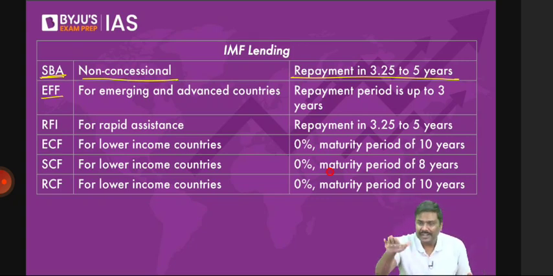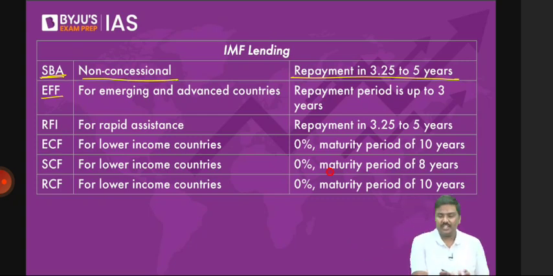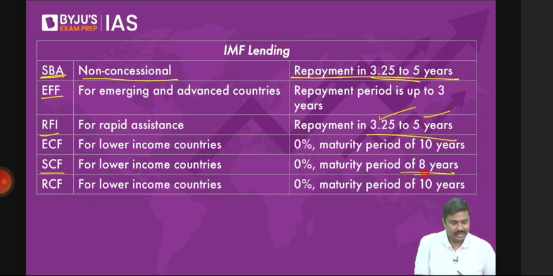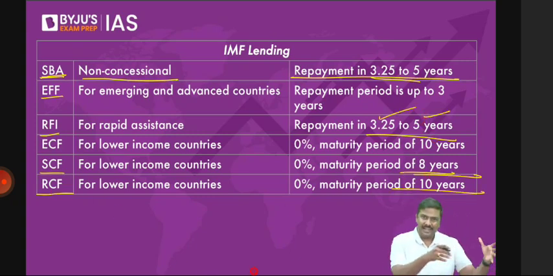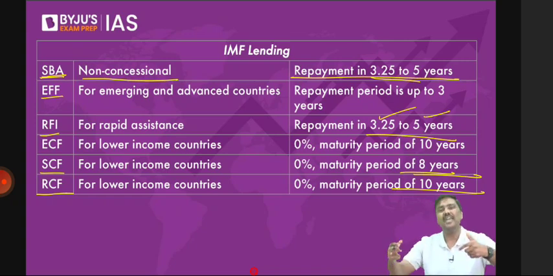But generally, these are the kind of tenures. In case of SBA, 3.25 to 5 years. In case of RFI, Rapid Financing Instrument, 3.25 to 5 years. In case of SCF, up to 8 years. In case of RCF, up to 10 years. From one country to another, the maturity period will keep on changing because of the severity of the crisis. But this is how lending is done by IMF, the International Monetary Fund.